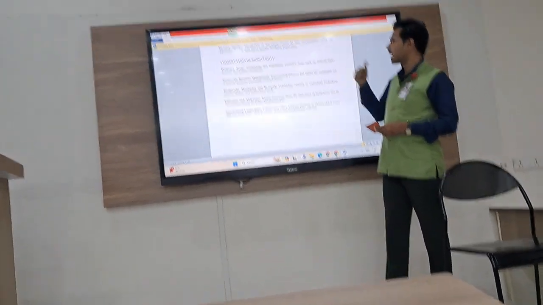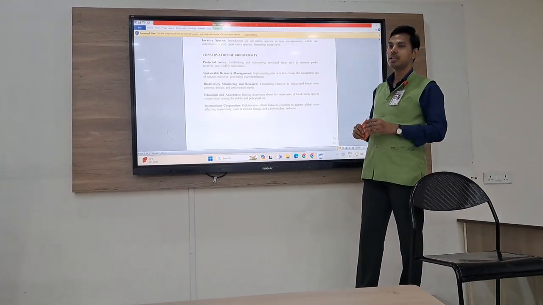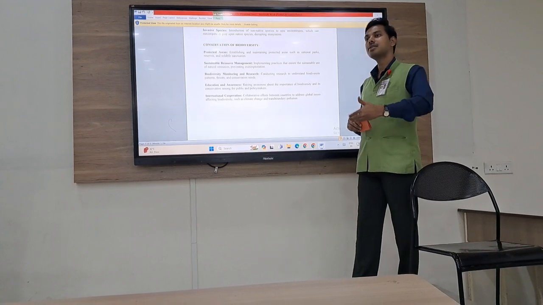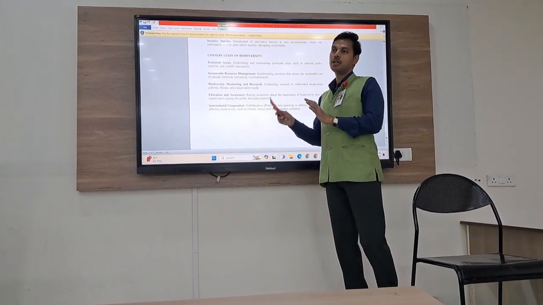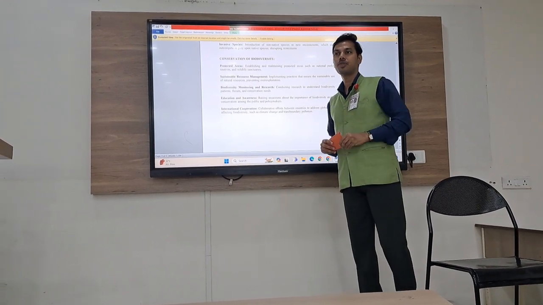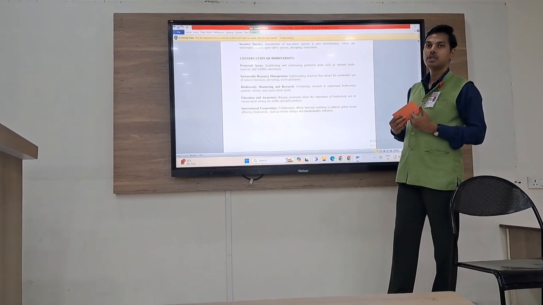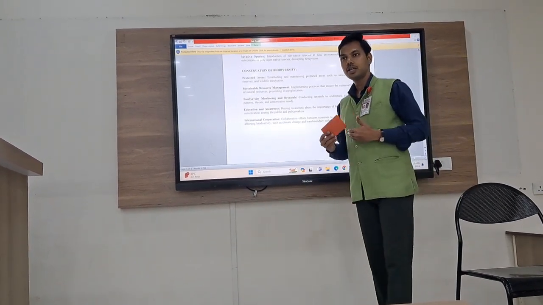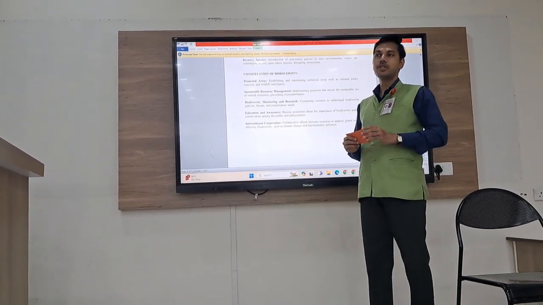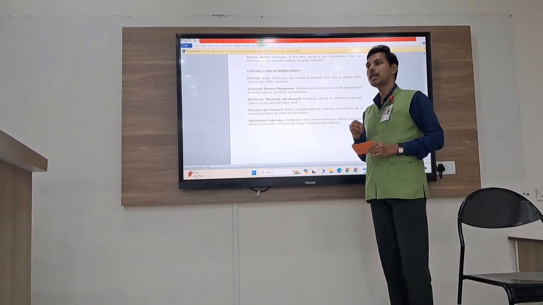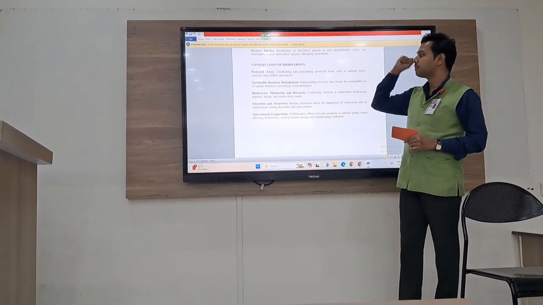For example, we have national parks, we have reserves, we have wildlife sanctuaries wherein the human beings are restricted to have human settlement, which will help to increase or save those endangered species. Sustainable resource management: if we wish to conserve the species, then in that case we can use those resources which don't harm the environment. We can utilize resources, we can reuse the resources which will help to conserve biodiversity.